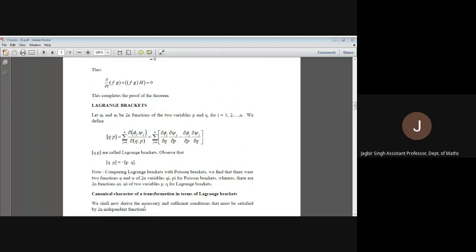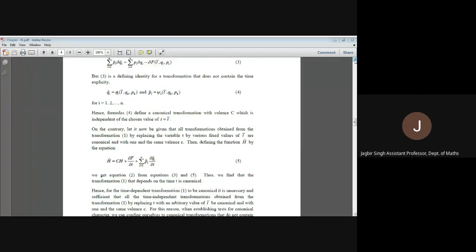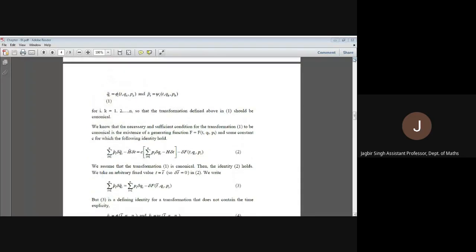To obtain the canonical character or the conditions, first we will show that if we have a transformation qi tilde, pi tilde, which are functions of t, qi and pi, then the canonical transformation can be considered as independent of t. This means if we have a transformation that depends on t, and we replace t with some particular value, the transformation so obtained will also be canonical.